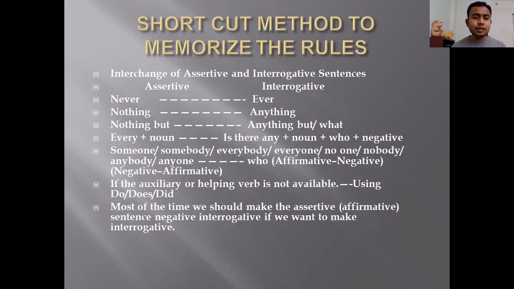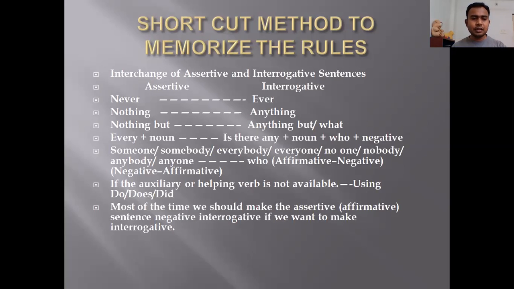So if these kinds of words are in the assertive, you have to start the interrogative sentence with who. If the assertive sentence is positive, make the interrogative negative with who. But if the assertive sentence is negative, use who and make it positive, the opposite.